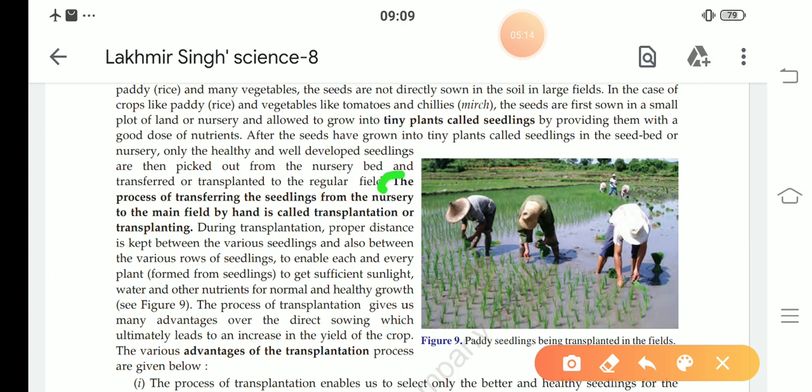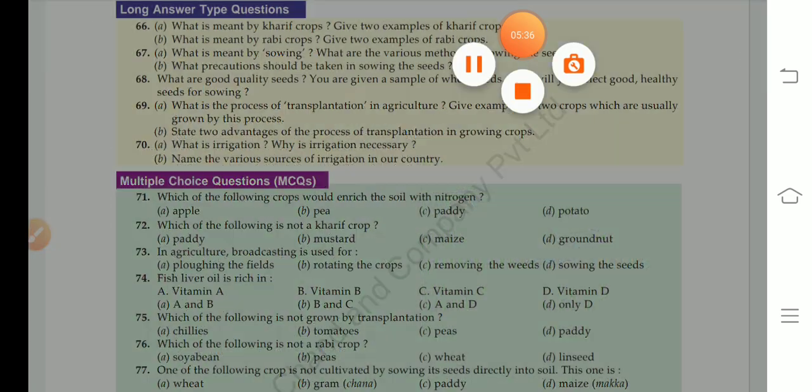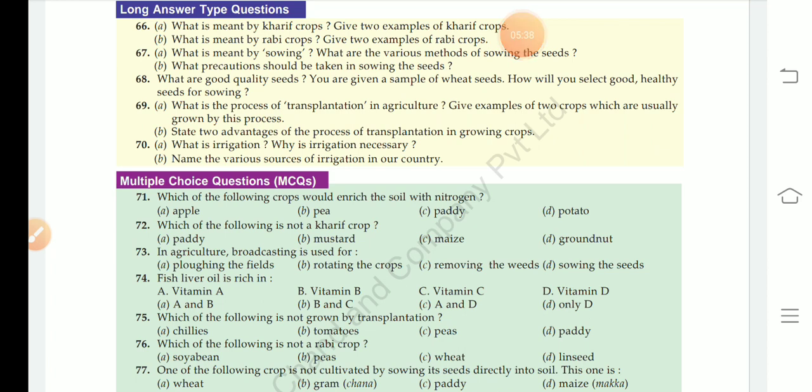The process of transferring the seedlings from the nursery to the main field by hand is called transplantation or transplanting. Two examples: tomato and chili. These are examples of transplantation crops. Our next question is question number 69, B part. State two advantages of the process of transplantation in growing crops. Only two advantages. Our answer is on page number 7 also.